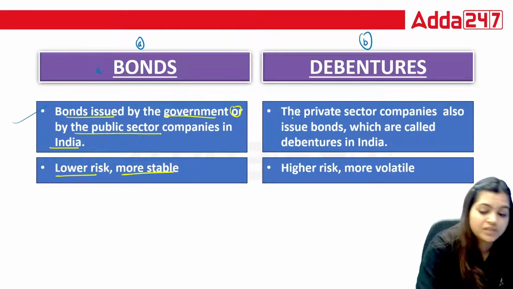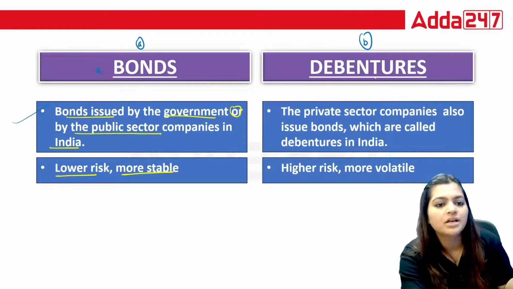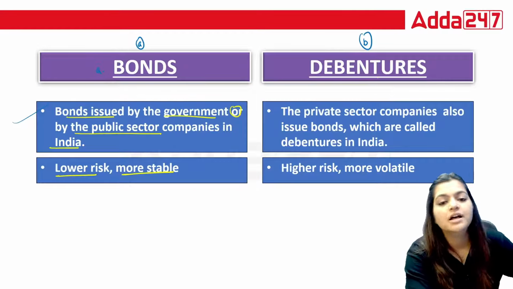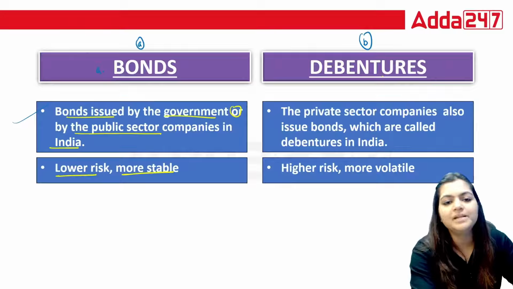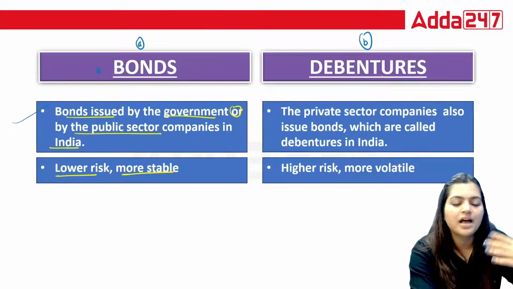Who is going to issue this? Public sector companies, backed by government. Government can issue the bonds, public sector companies can issue the bonds in India. So that is going to have lower risk and more stability.